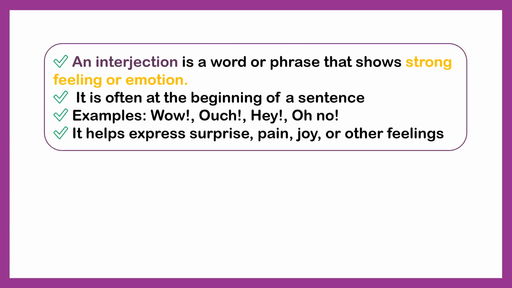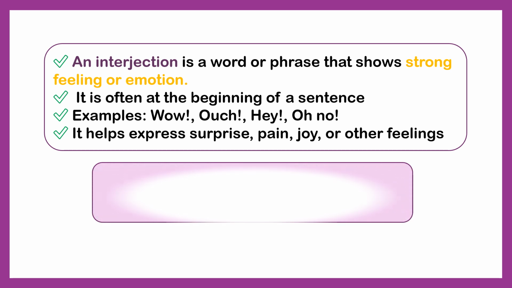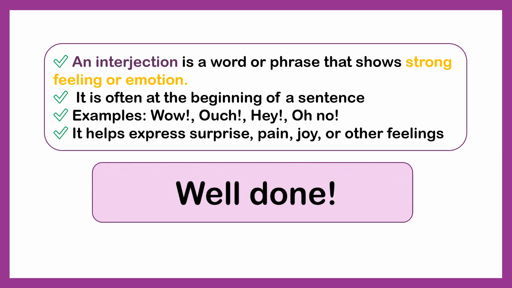Let's review what we learned about interjections. Interjections add feelings and emotion to our language. An interjection is a word or phrase that shows strong feeling or emotion. We add it often at the beginning of a sentence. For example, wow, ouch, hey, oh no. It helps express surprise, pain, joy, or other feelings. Okay, well done. You have completed the interjection section as well. Keep up the great learning.